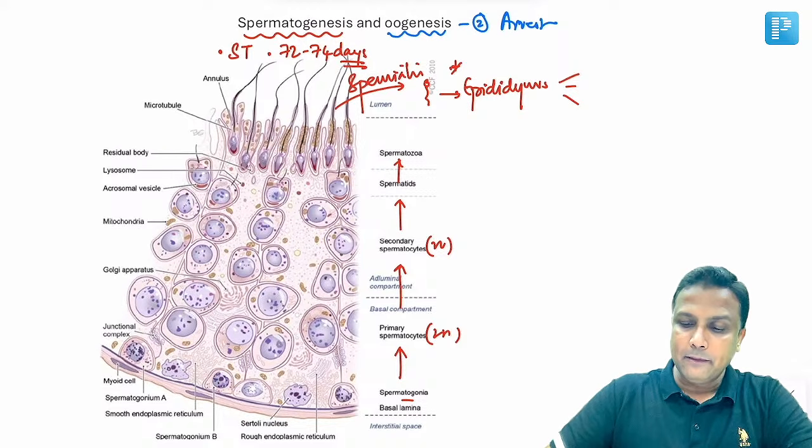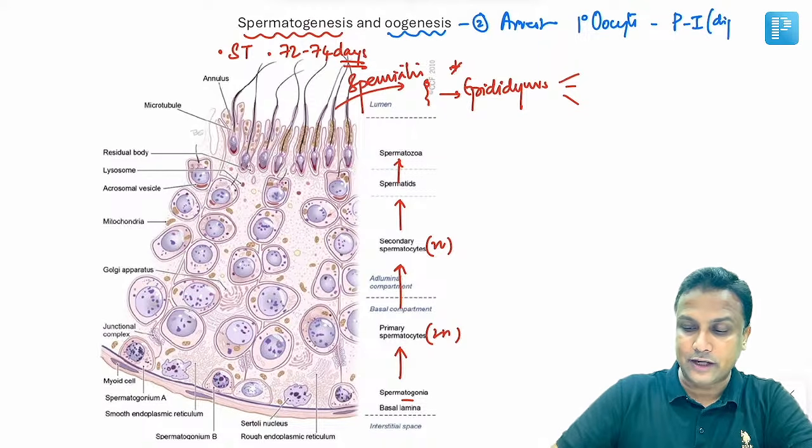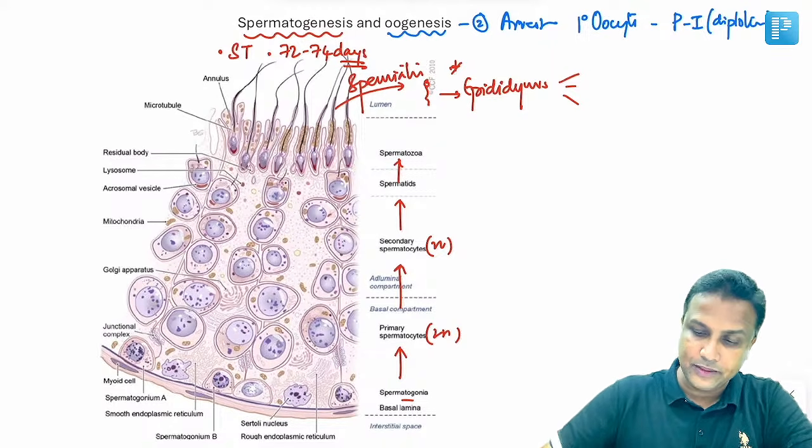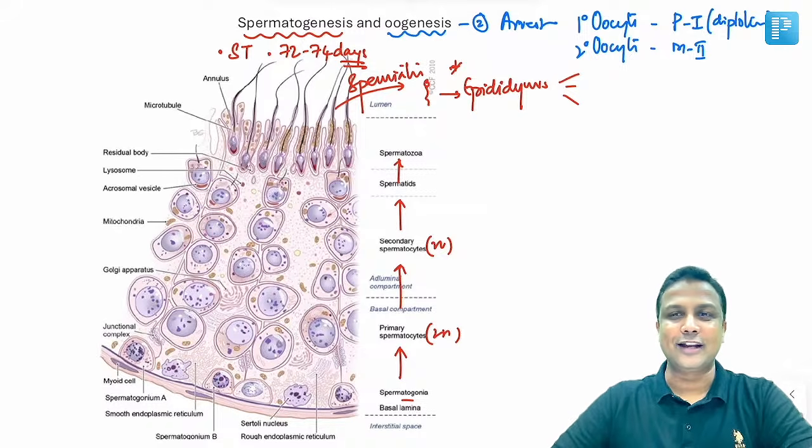Primary oocyte. Primary oocyte will be arrested in which phase, sir? The primary oocyte will be arrested in prophase 1, and that too in which stage? That is the diplotene stage. Whereas secondary oocyte will be arrested in metaphase 2. Done. If you remember these 2 points, you will be easily able to answer the question.